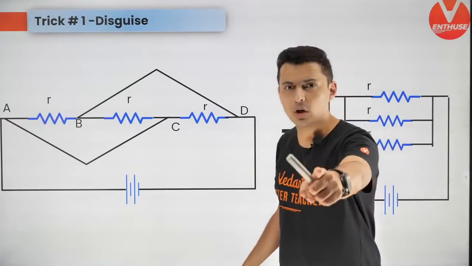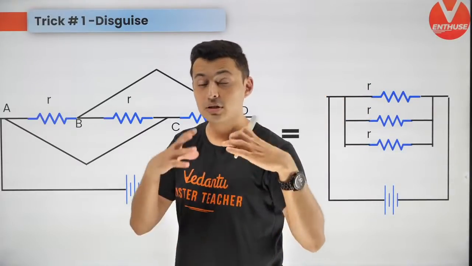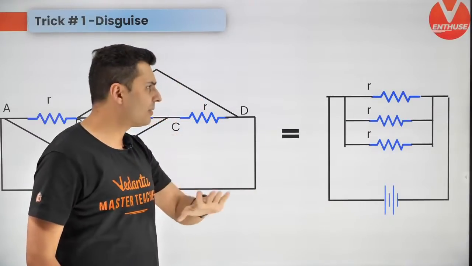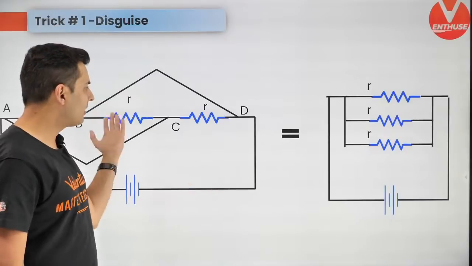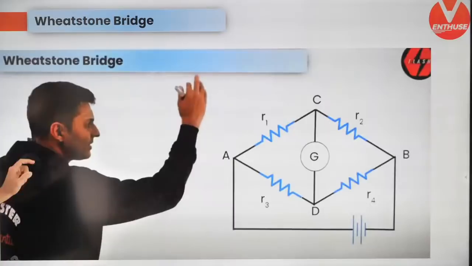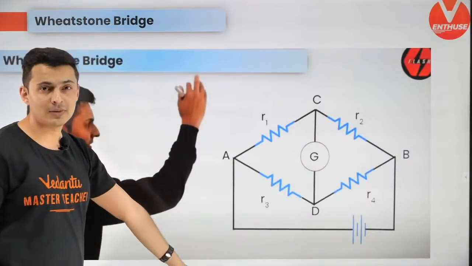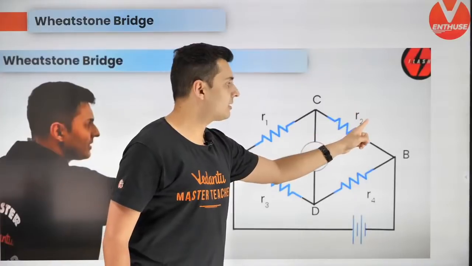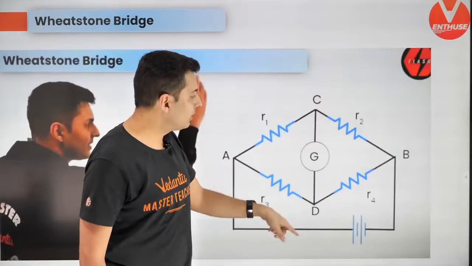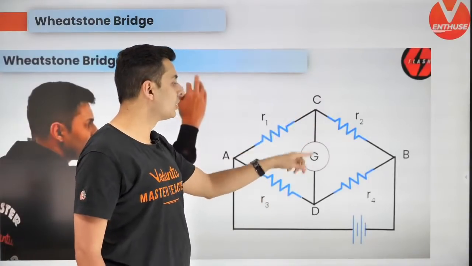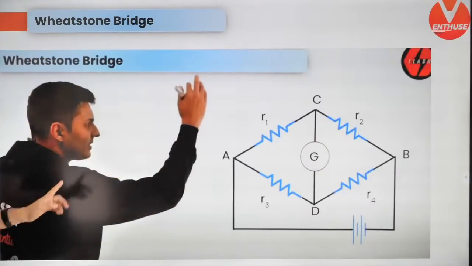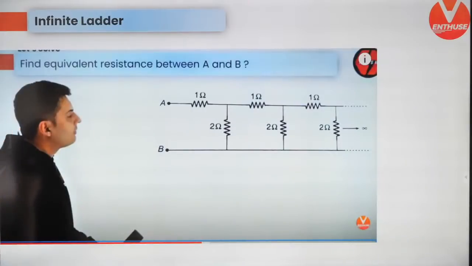These tricks are very important. Disguised form, I have talked about it. There will be circuits which look very difficult, but they will be actually very simple, like either series or parallel. All right, this circuit comes out to be like a parallel one. Very important trick. Second trick, Wheatstone's bridge. If this resistor upon this resistor is this resistor upon that resistor, even if there is a resistor in between, forget that because that will be of no use. No current will flow between C and D. I have taught you this trick. Please watch this in case you want to see some application problems.